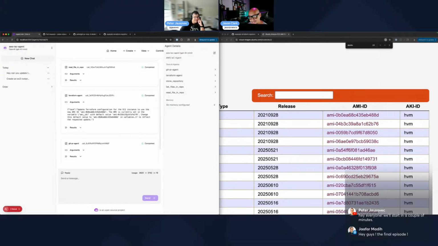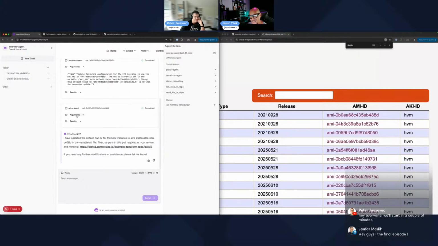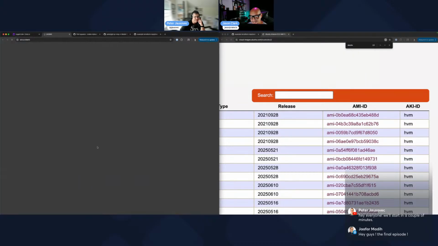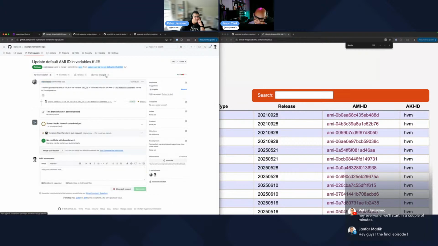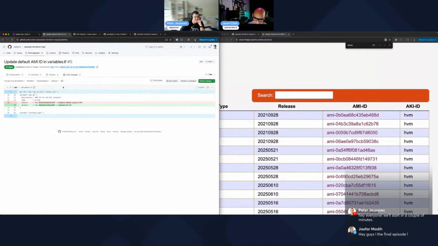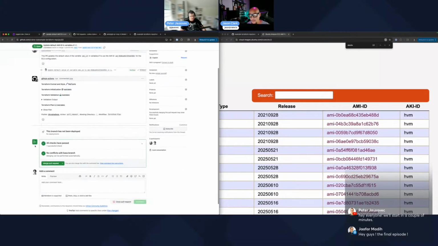It's saying it's set to this, change the default value in the variables.tf file to reflect the change. Look at that. So there's a PR. So let's see. There you go, with the description and everything, right? Boom. Bam. Look at that. That's what we wanted. It's 488D. Yeah, that's the one. Perfect.